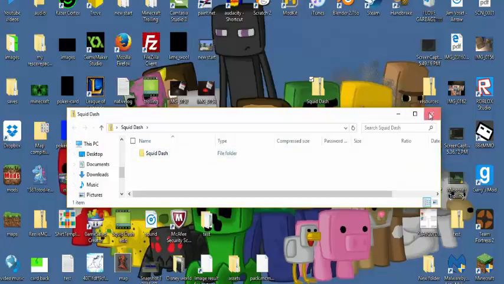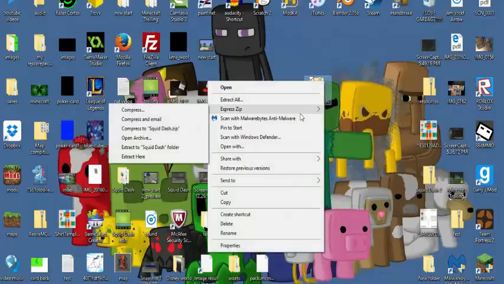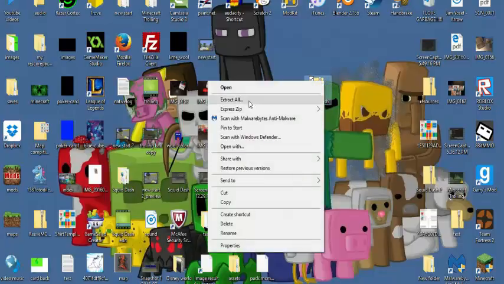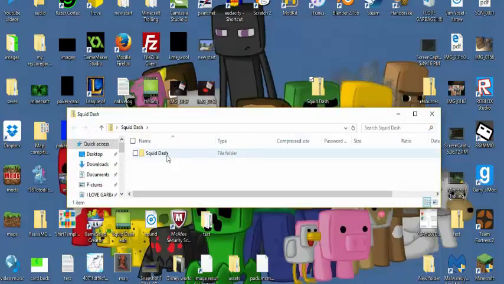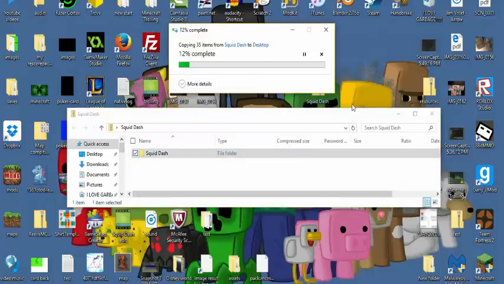There's multiple ways of doing this. The normal way that you do this is you right-click, extract all. Okay? I don't have to do that. I'm not sure why. I just go in the file, but for you, just extract it. It should be fine.